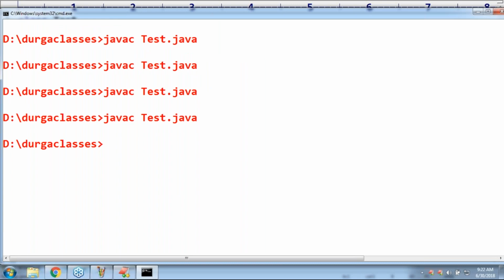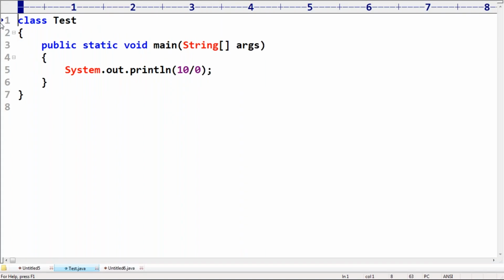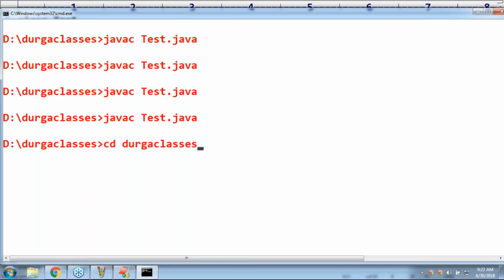Why? Because the compiler never performs this operation. The compiler never tells that ArithmeticException is going to come, because ArithmeticException is never checked by the compiler. Remember that. At runtime, if I execute this code, definitely the exception is going to come, sir.